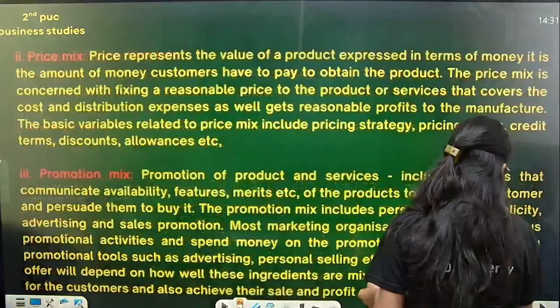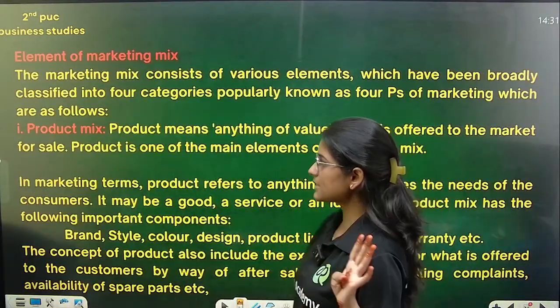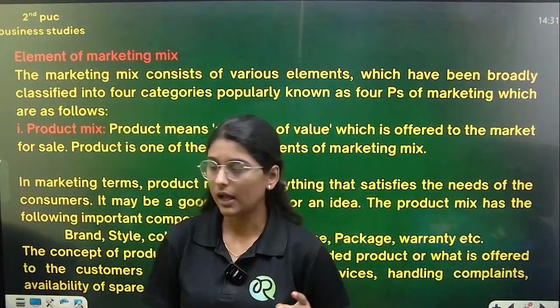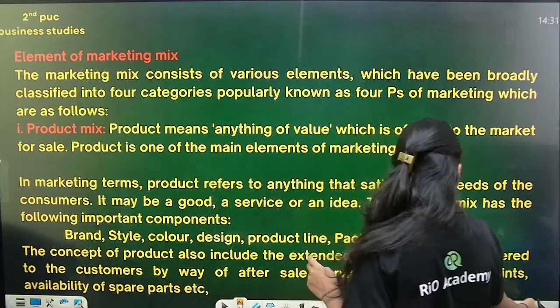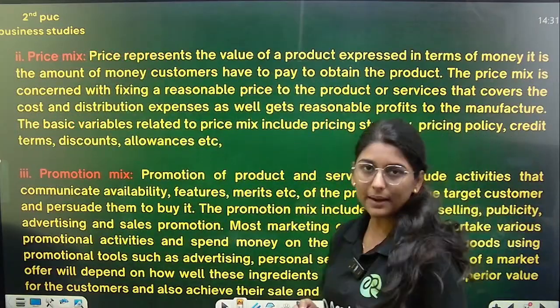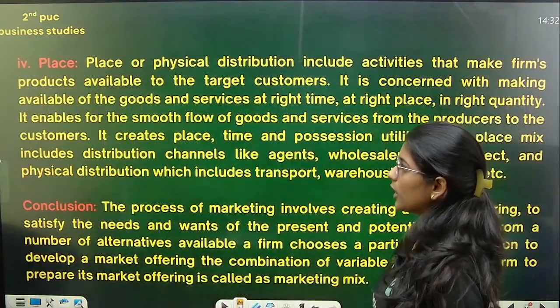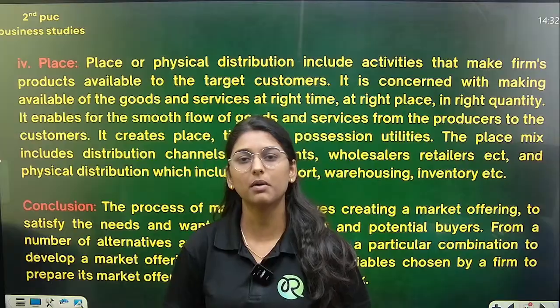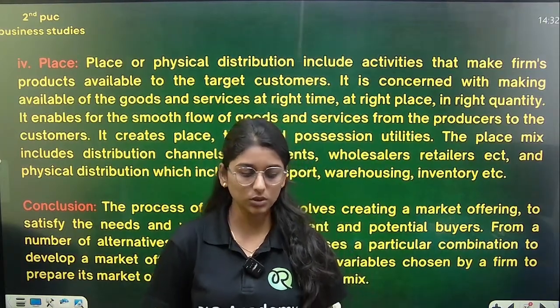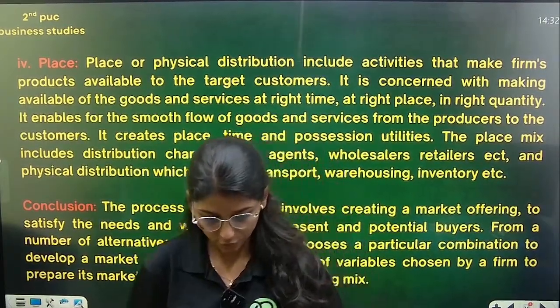And we had also seen the meaning of marketing mix. I told there are 4 P's: the product mix, then the price mix, promotion mix, and the other mix, that is place. Yes, 4 P's, these were the marketing mix, and this was an important question for your exams.